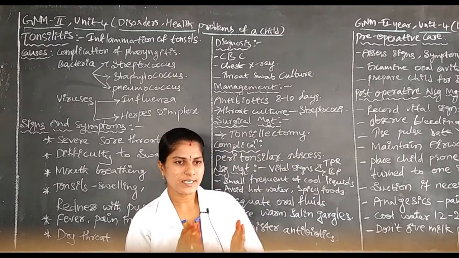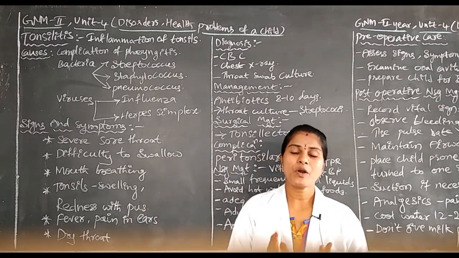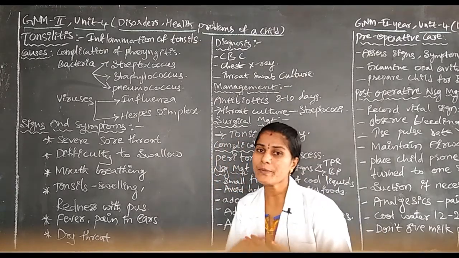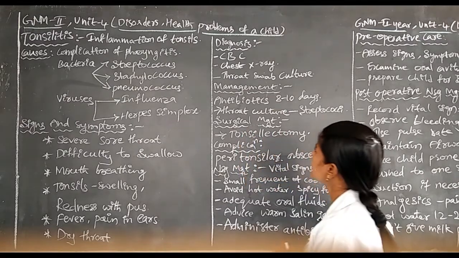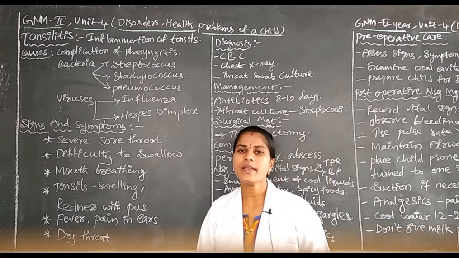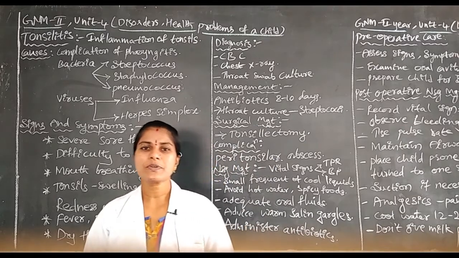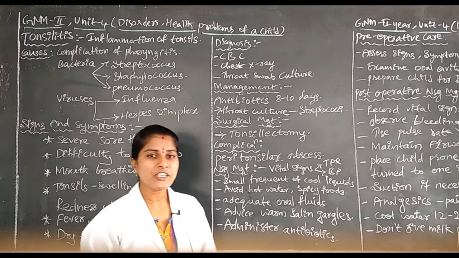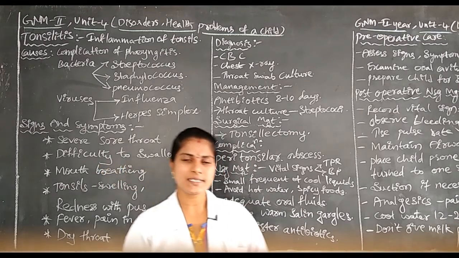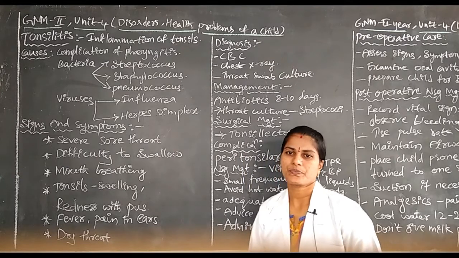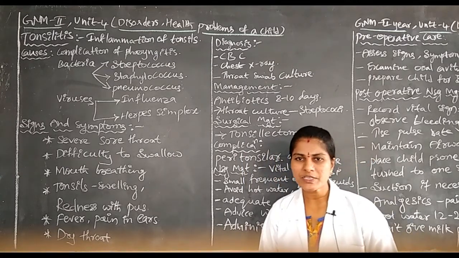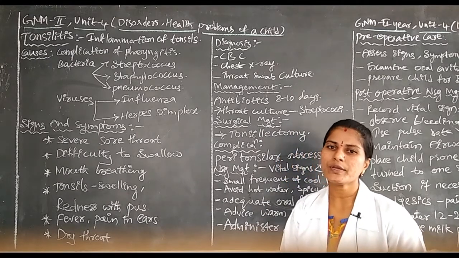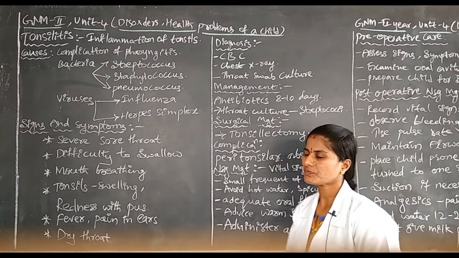Because if the children have any reduced white blood cells, or to check the hemoglobin percentage in the body. Next one is the chest X-ray, okay. This is one diagnostic procedure or investigation for children for observation of the throat or the normal structure of the throat, okay. Is there any swelling or any pus formation or any color changes, that will be identified by doing the chest X-ray, okay.